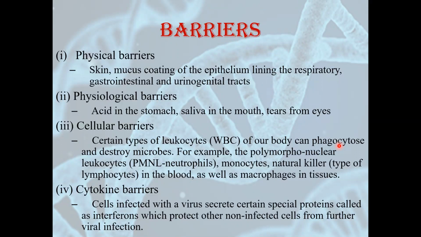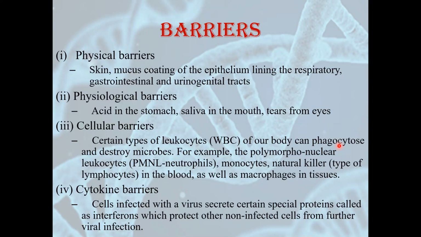Fourth barriers are cytokine barriers. Cytokine barriers are the special proteins that are released from the cells which are infected with a virus. Now, suppose there is a group of cells in a tissue, one cell is affected by a virus, what will it do?